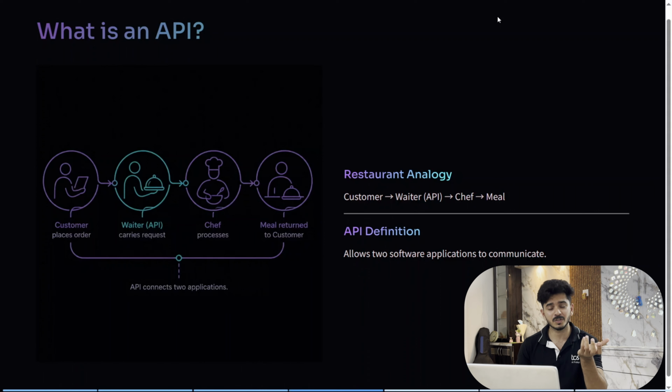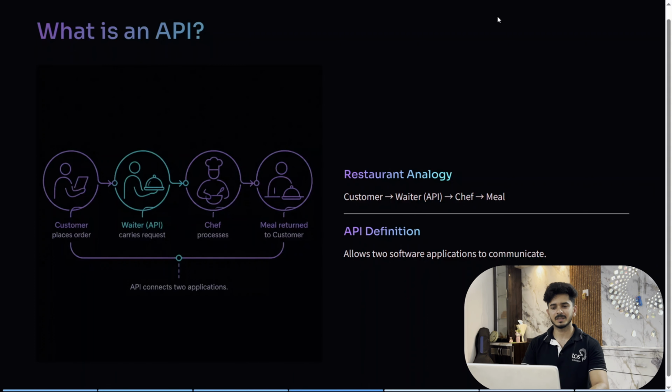Here, bridge is responsible for getting two people connected. So for two applications, there needs to be something that should allow the two applications to communicate. The thing that is responsible for two applications to communicate is the one that's known as API. Am I clear with that? So this is a simple definition.